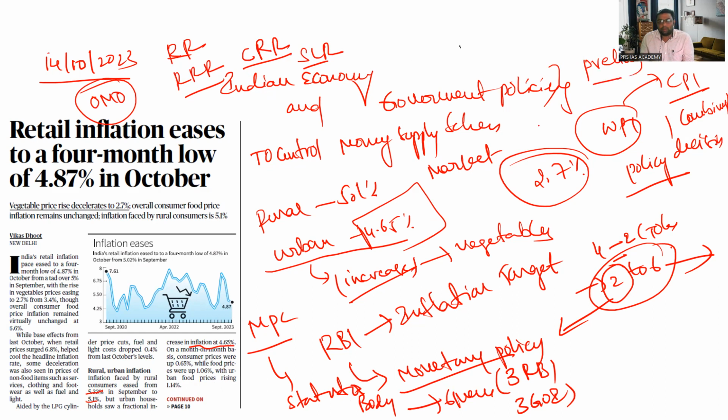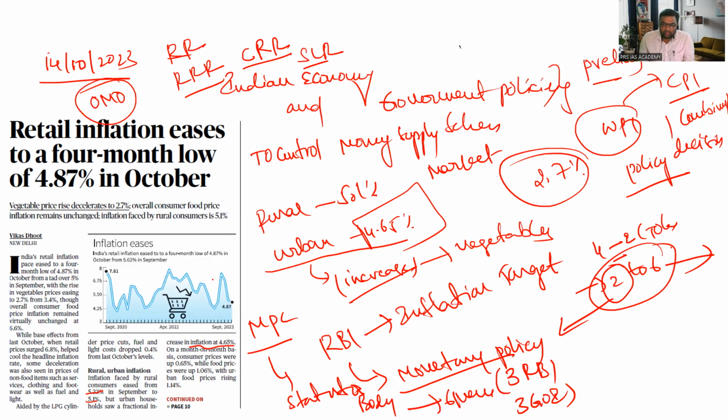So these base years, what are the tools used against inflation, what are rural and urban inflation, what are inflation targets, what is monetary policy, how many members the Monetary Policy Committee consists of, and what is the casting vote. These are some of the details from a prelims perspective.